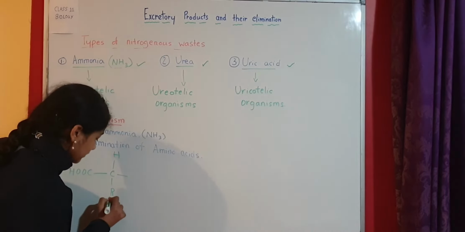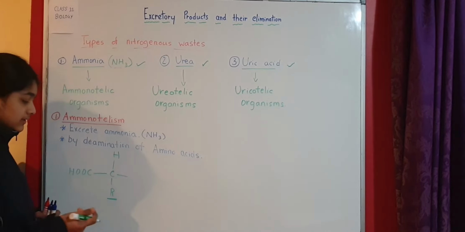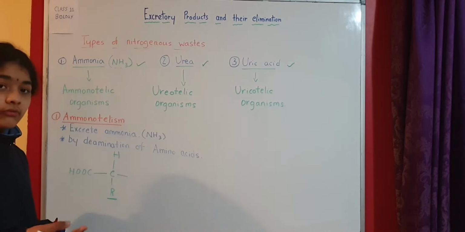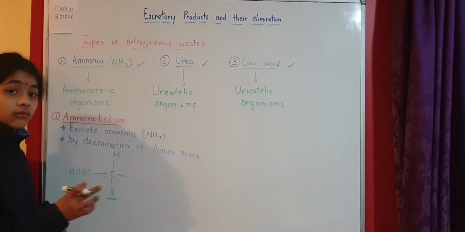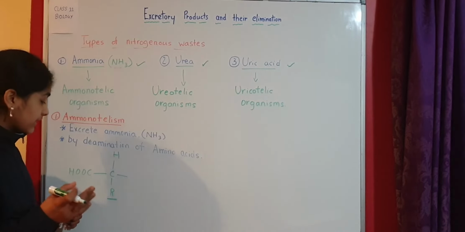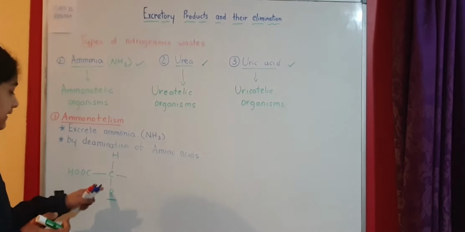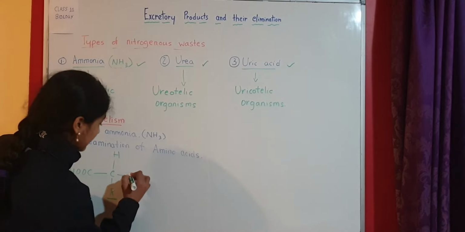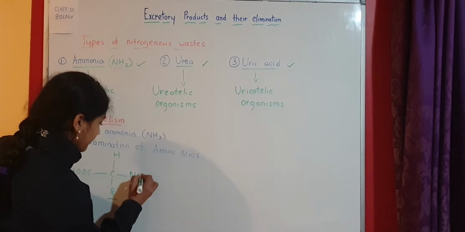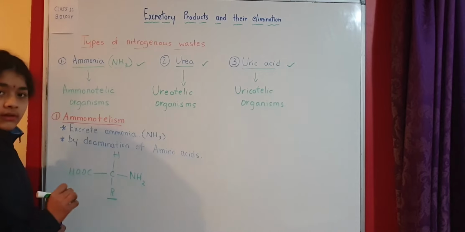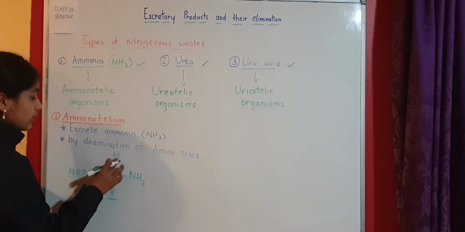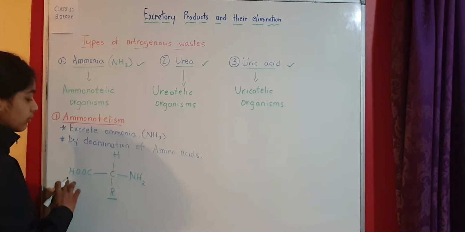R is something that varies. In the previous videos, where we talked about the structure of the chlorophyll molecule, we also looked at R, which varies. Here also it is the same. And here we have NH2. So we have NH2, H, R and COOH.